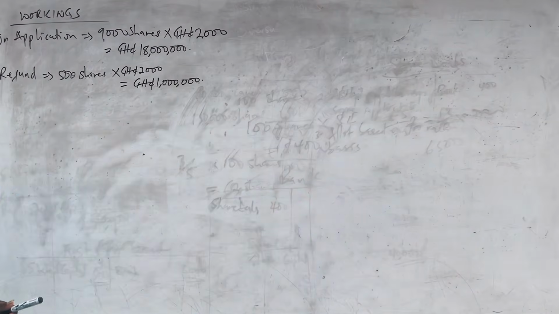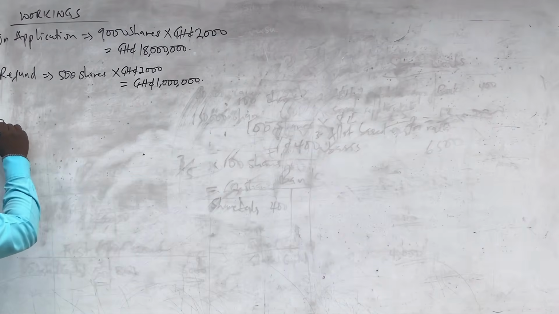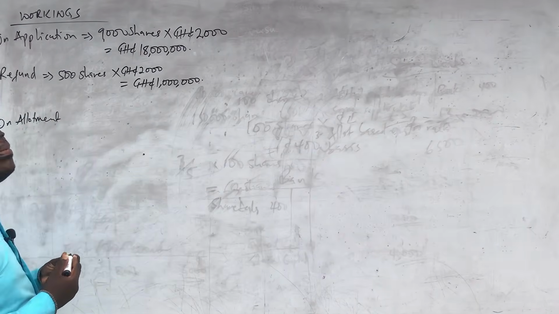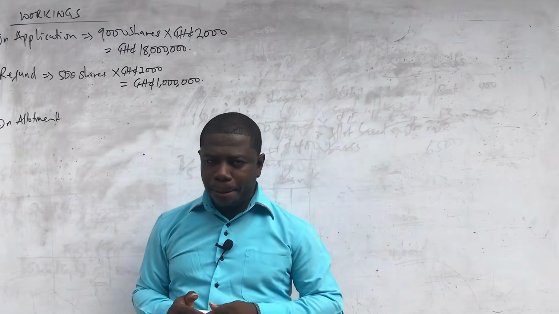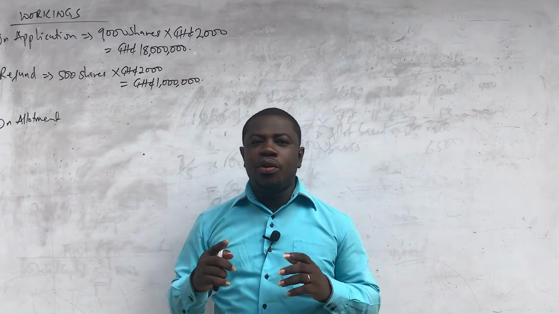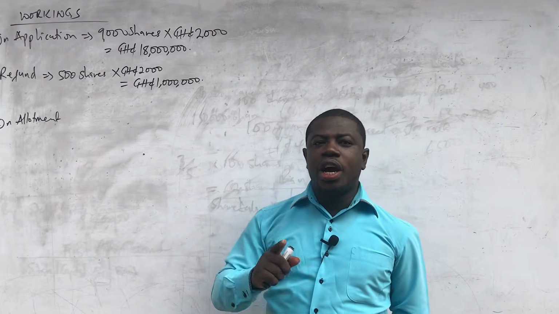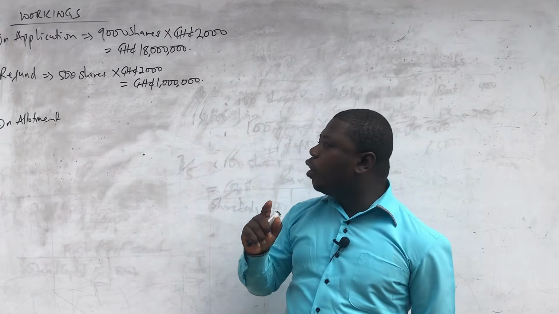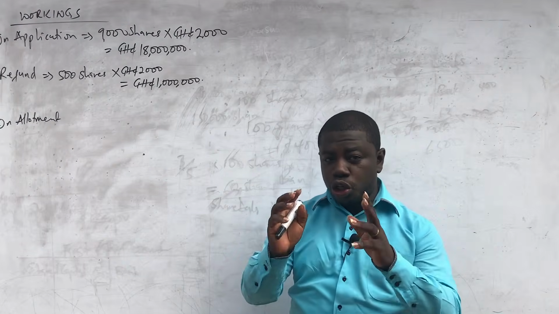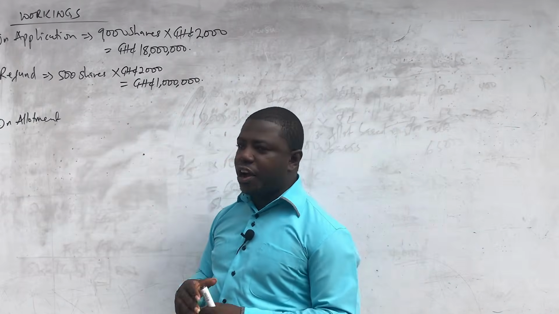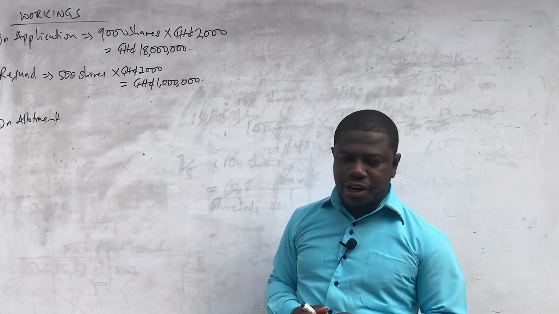So let me come to the allotment. On allotment, now the question is, how many shares are we allotting? I told you, you cannot give what you don't have. That is the general principle when it comes to oversubscription. You cannot give what you don't have. We only have 7,500 shares to issue. They have applied for 9,000. We have already rejected 500, so we still have 8,500 applications.